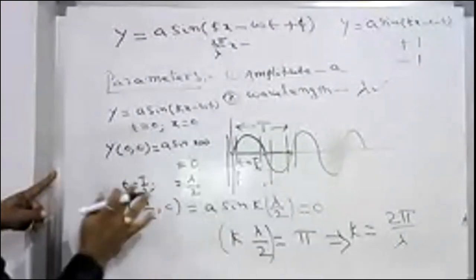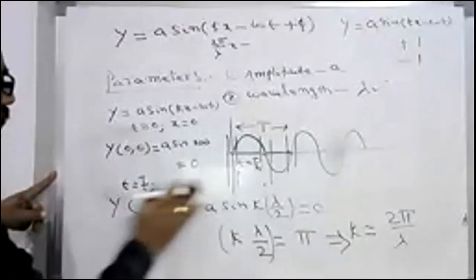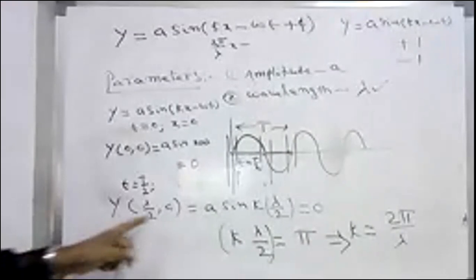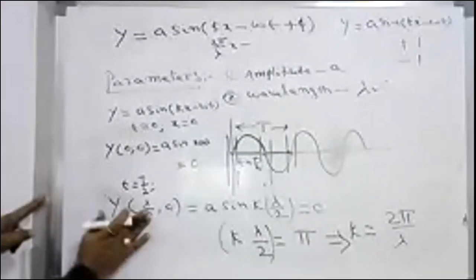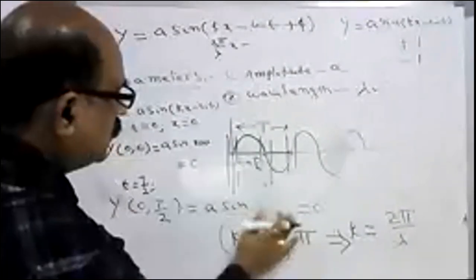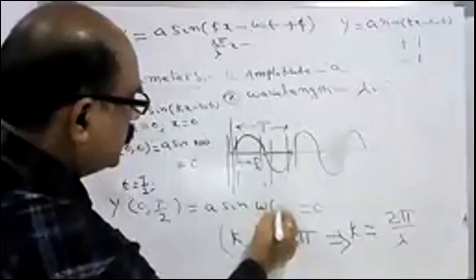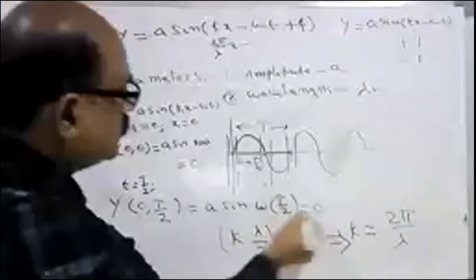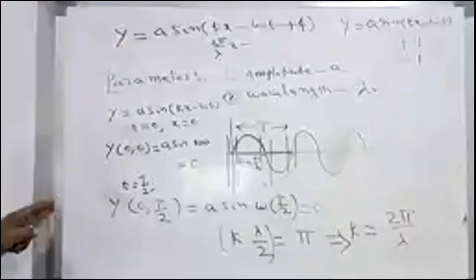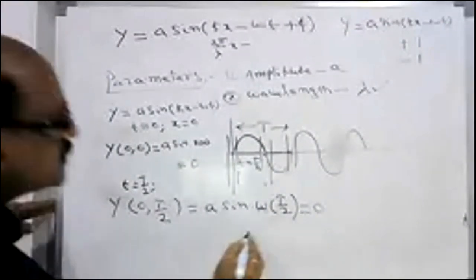So if t becomes T by 2, then instead of this we write omega into T by 2, which is again 0. So this is constant for what angle?